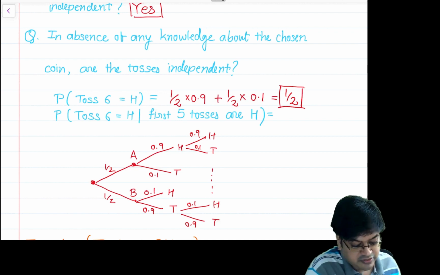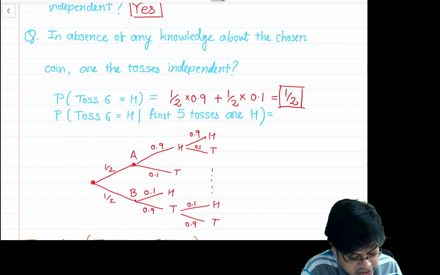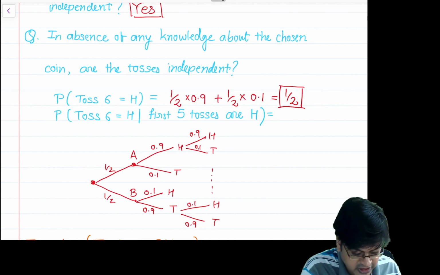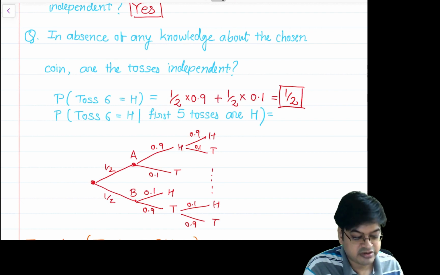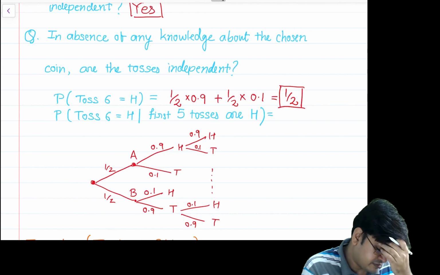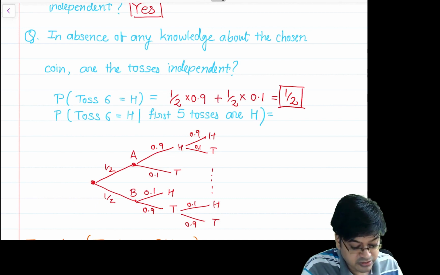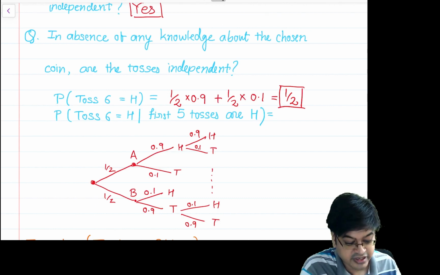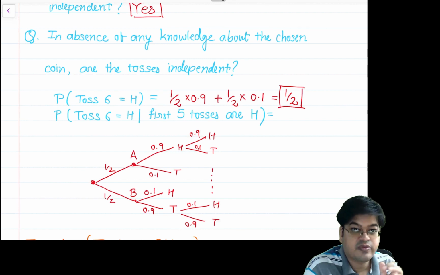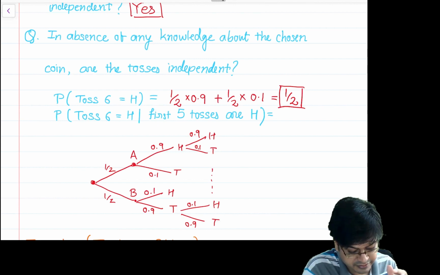If you are not comfortable with choosing toss 6, you can choose toss 1, and still the answer will be the same. Then you can go ahead and choose toss 2, toss 3, toss 4 and continue like this. The essence is that there is independence when you are given the coin.